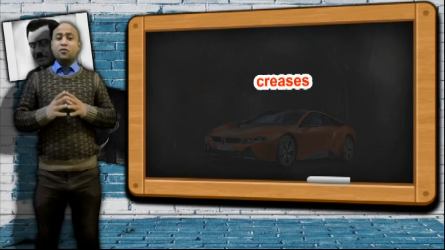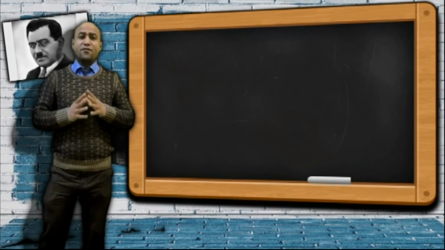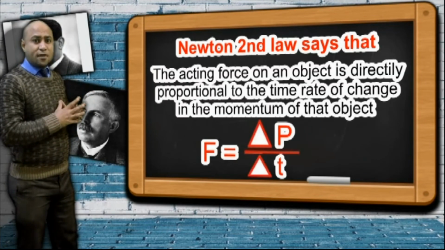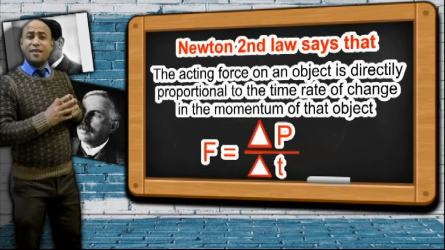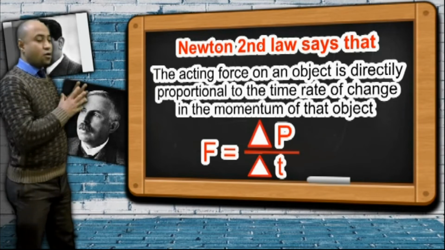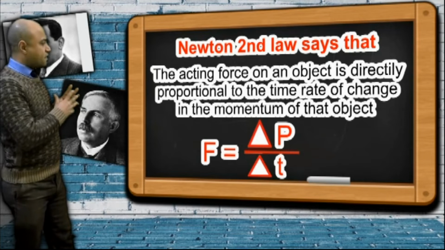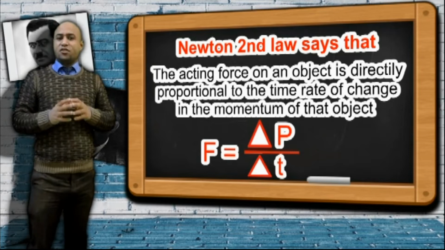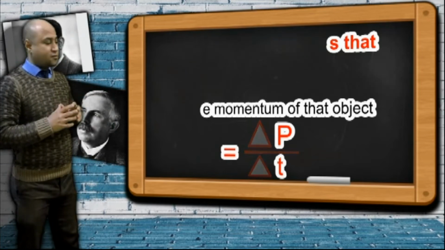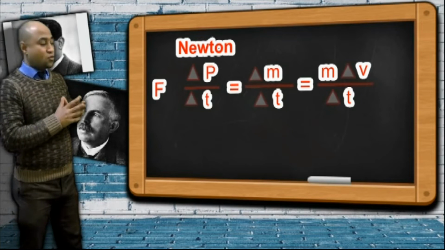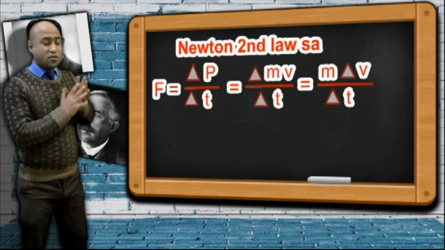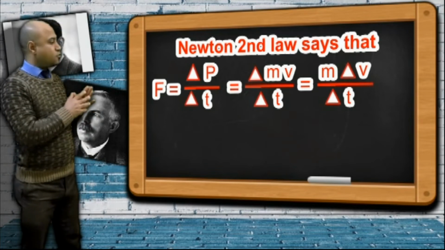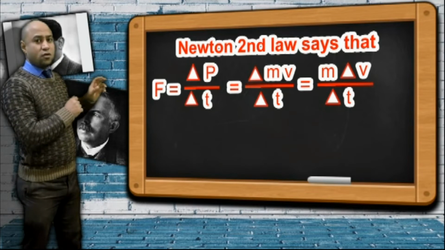Okay, Newton's second law. There is another form or definition of Newton's second law, which says that the resultant force that acts upon an object is directly proportional to the time rate of change of its momentum. We can say it is directly proportional to the change in momentum. The momentum of the object should change. The mass of the object is constant, which means that the speed or the velocity of the moving object should change. Okay? So F is directly proportional to the time rate of change of momentum.